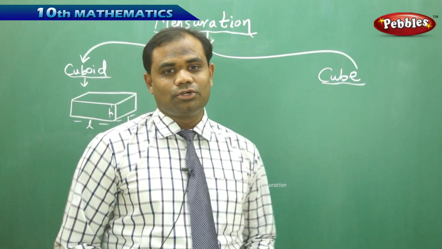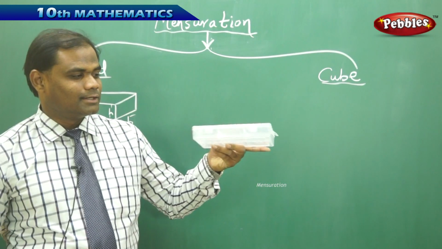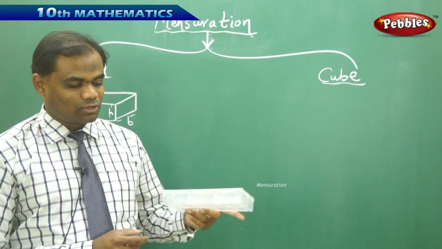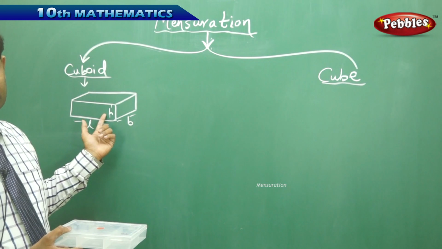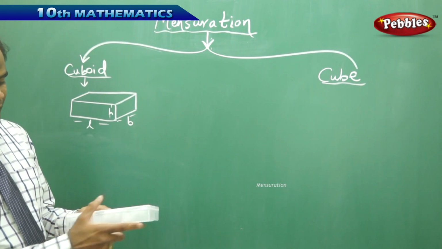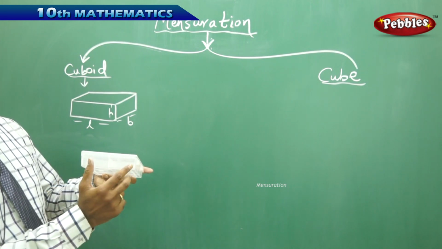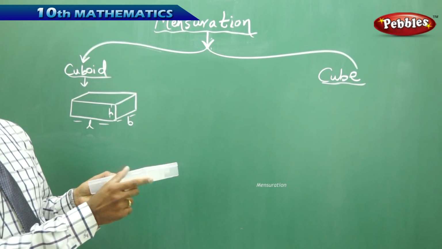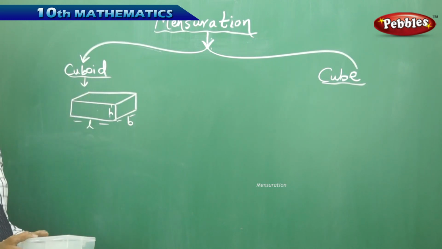Let's take a cuboid which is in the form of a box. As I can see here, this is a cuboid because it is exactly in the form of a rectangular box, which has length L, breadth B and height H. Together they make the dimensions that form a cuboid.